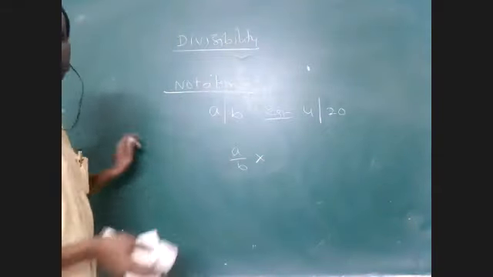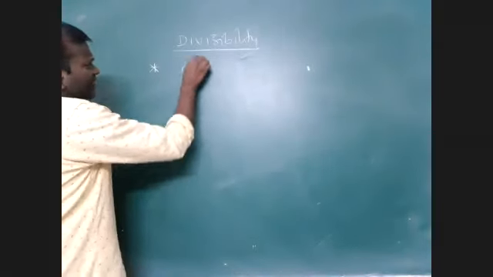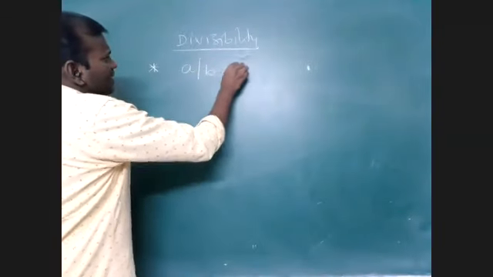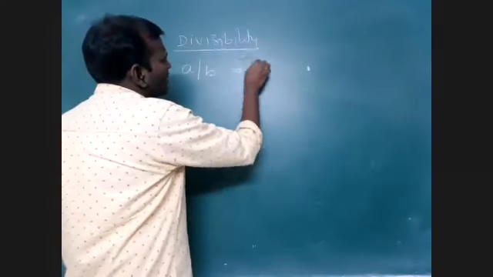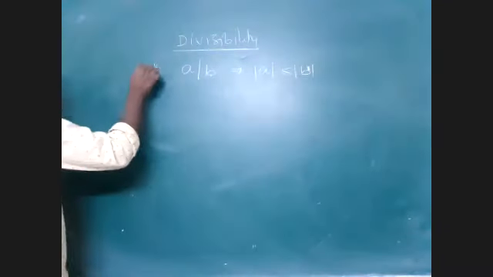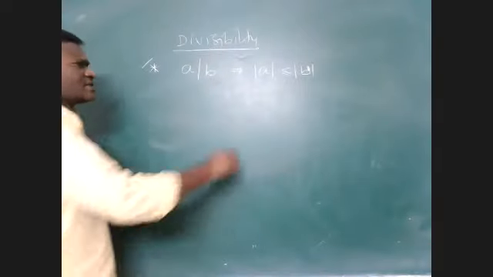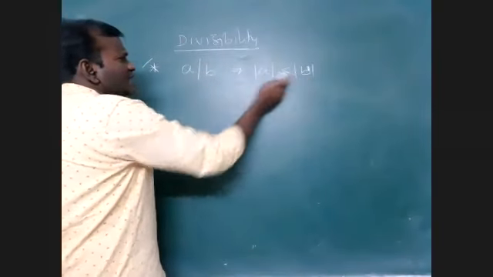Then the important properties. Suppose A divides B, then we can write |A| is less than or equal to |B|. A very, very useful property. Why did I use the modulus here?